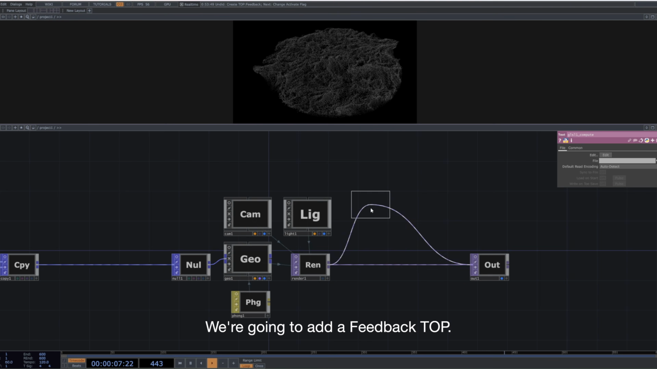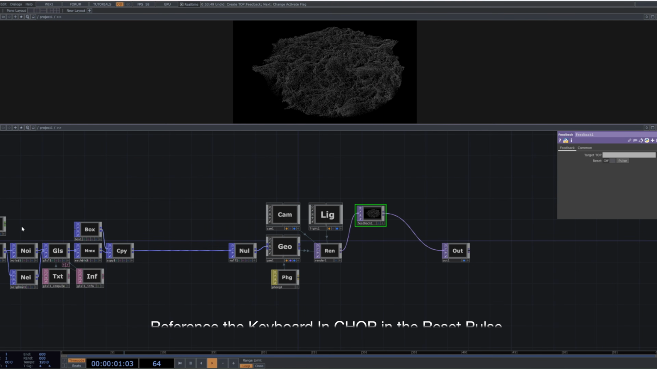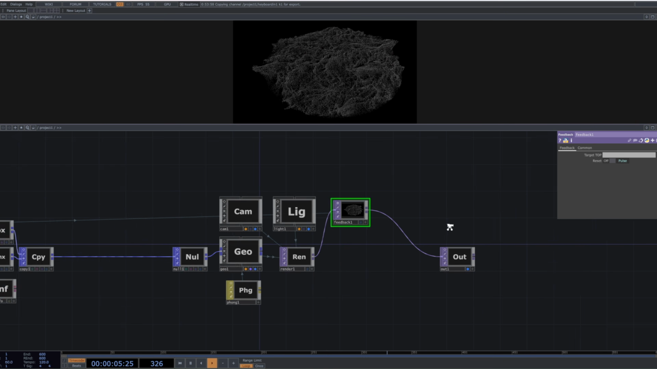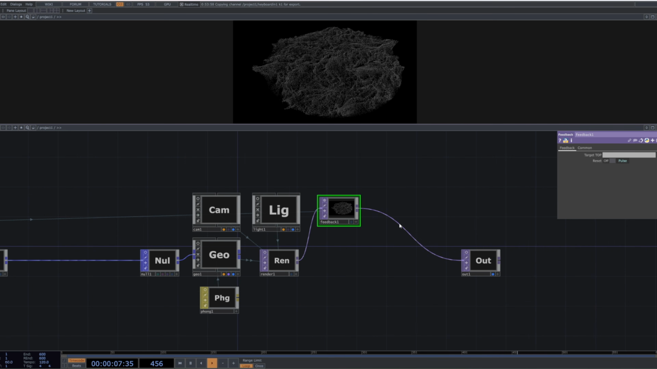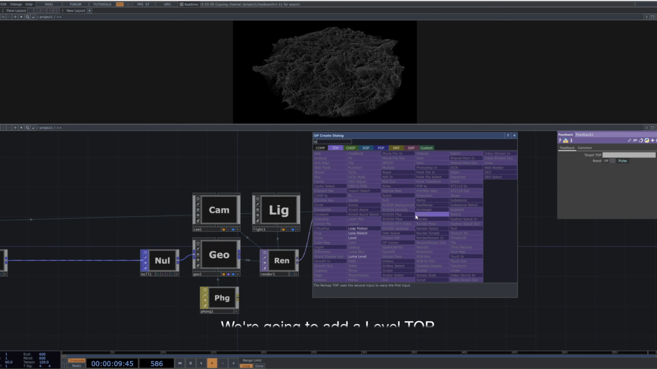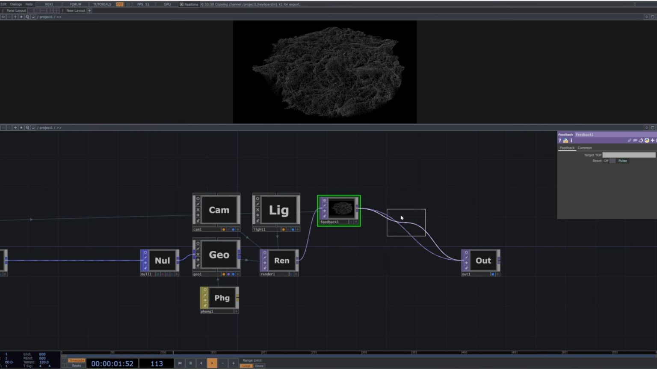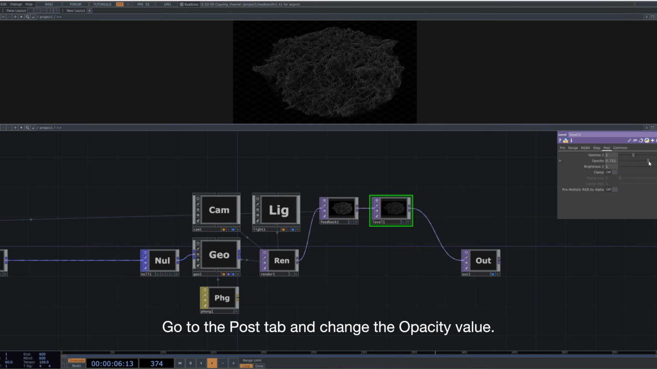We're going to add a feedback TOP. Reference the keyboard in CHOP in the reset pulse. We're going to add a level TOP. Go to the Post tab and change the opacity value.